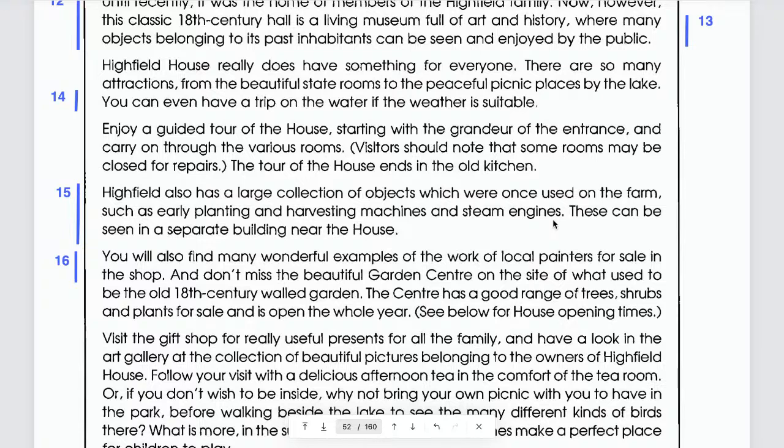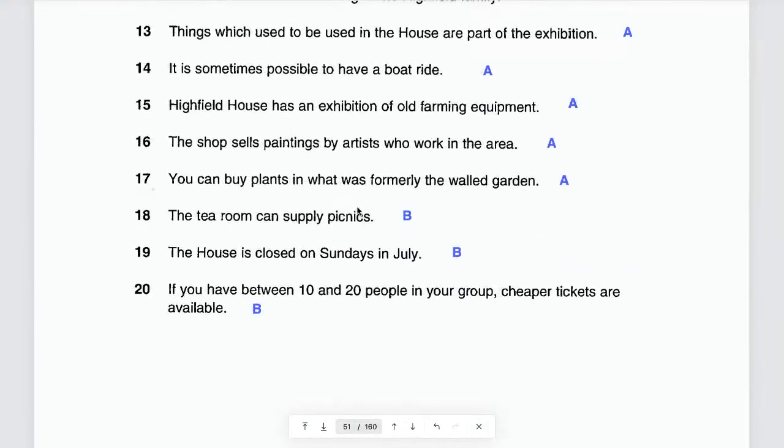Alright guys, let's continue. Alright, 16 finished, right? 17, go. You can buy plants in what was formerly the walled garden. Yes, you can buy plants in what was formerly the walled garden. Do you understand everything?